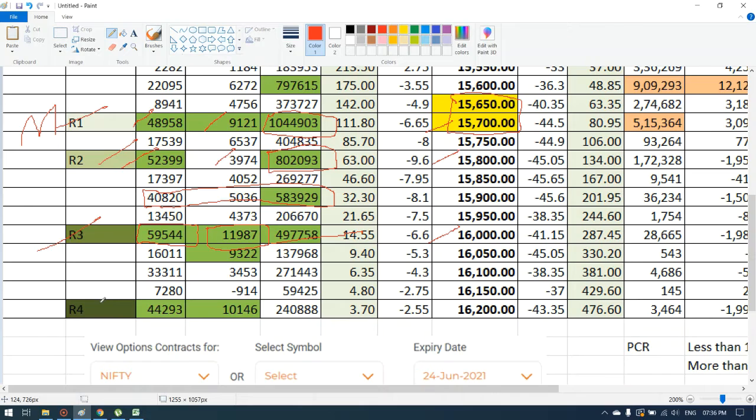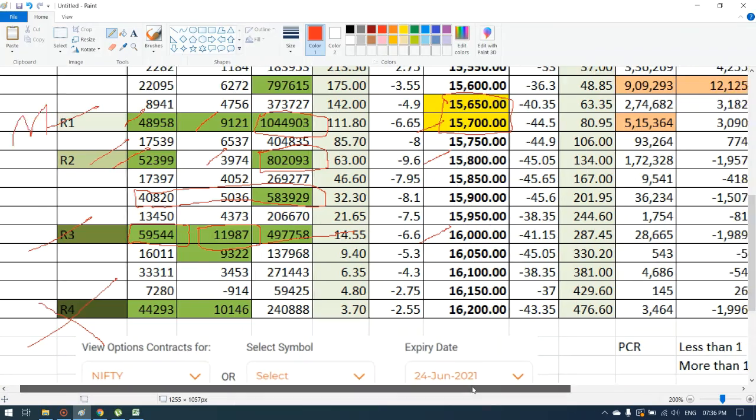The fourth resistance is at 16,200, but I don't feel the market will go up 500 points in a day. It is very rare, so I am ignoring this fourth resistance. This is the resistance side, that is the calls data analysis.